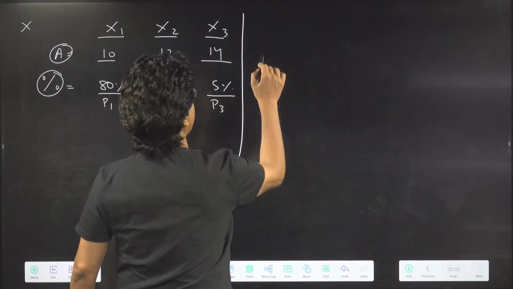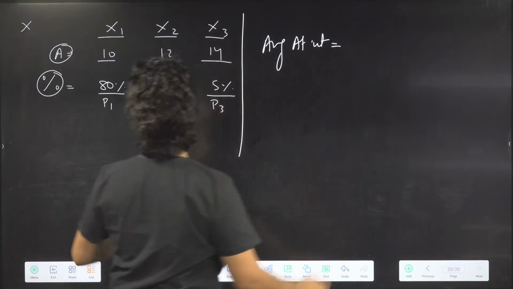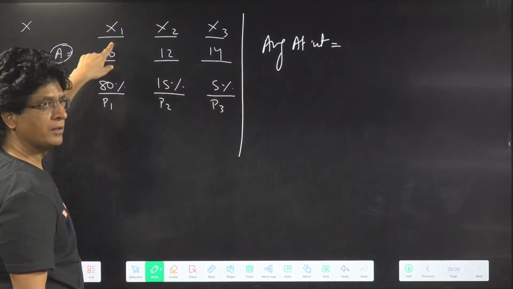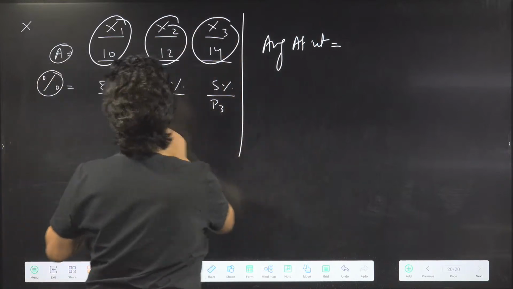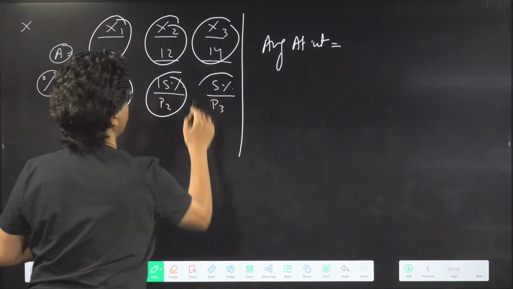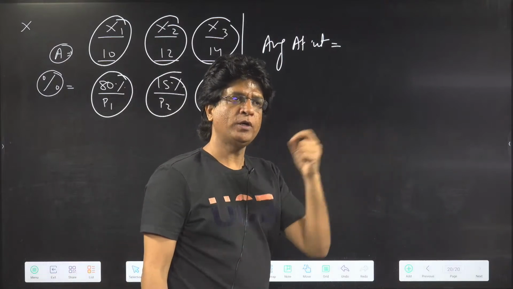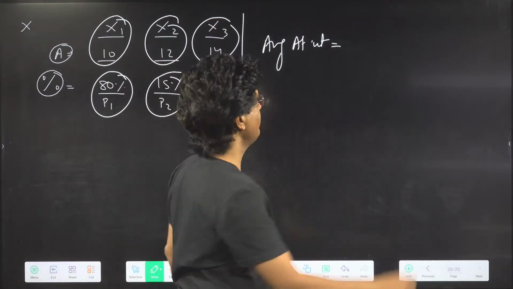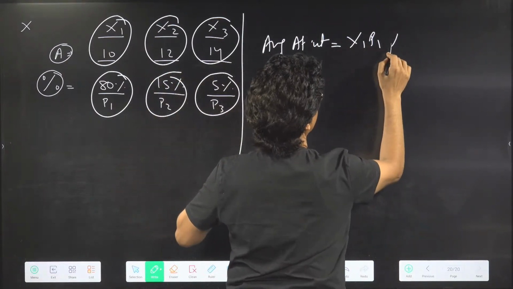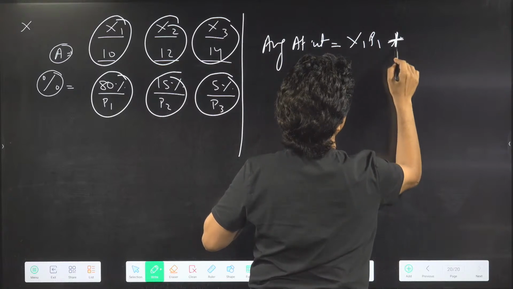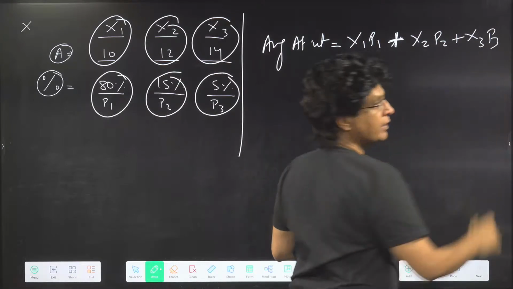The formula for the average atomic weight: I'm taking the isotopes X1, X2 and X3, and their percentages P1, P2 and P3. You will find the total weight upon the total number of atoms. This will be X1 P1 plus X2 P2 plus X3 P3.